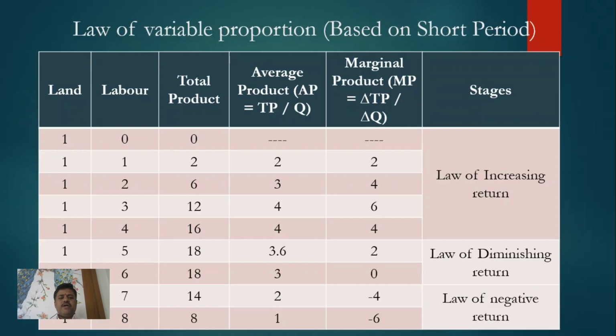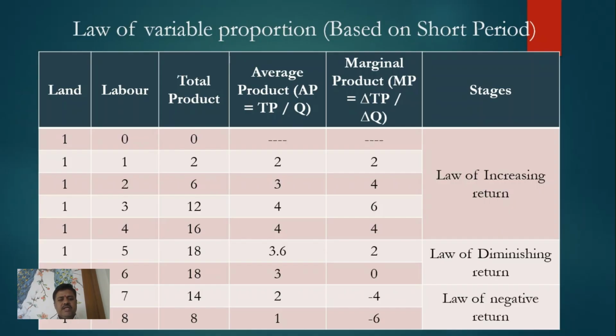Now average product also increases up to a certain extent, but after that average product decreases. Marginal product, how to compute marginal product? Delta TP upon delta Q. Now when we discuss the total product of first labor and second labor, first labor's total product is 2 and second labor's total product is 6.